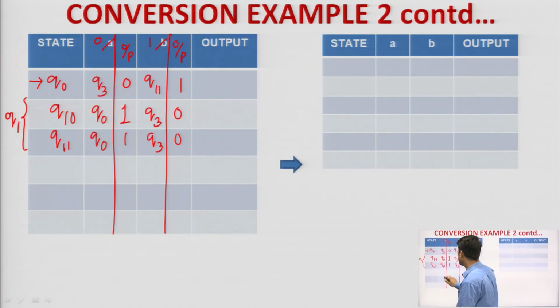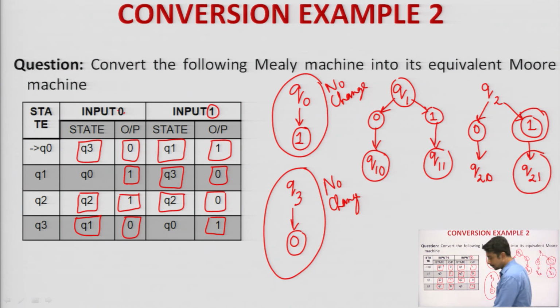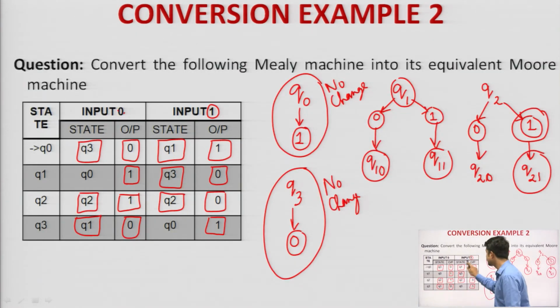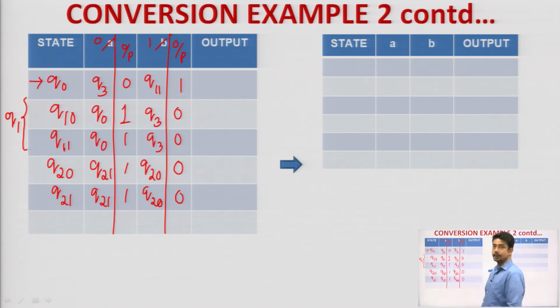Now, the next step is q2. If you look into q2, it will be q20 and q21. If you look into q2 on seeing 0, where is it going? q2, but whose output is 1. Therefore, which is the state having output as 1? q21, correct. Therefore, I have to write q21 and 1. Next, q2 on seeing input alphabet 1 is going to q2, but whose state is 0. So, this state will now be q20 and the output will be 0. Finally, the next step will also be similar: q21 1, q20 0. I hope it is clear.